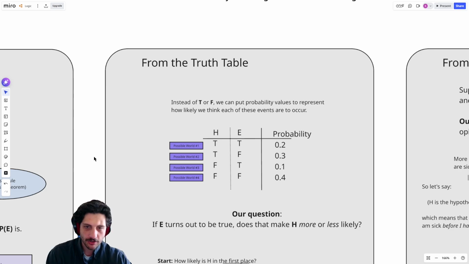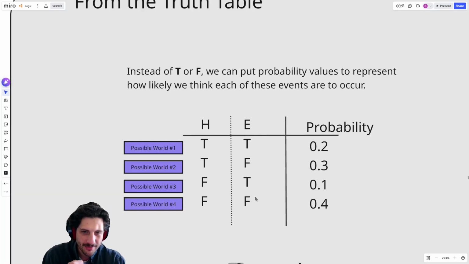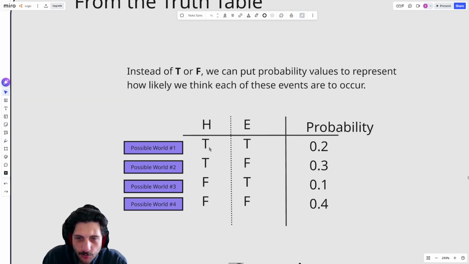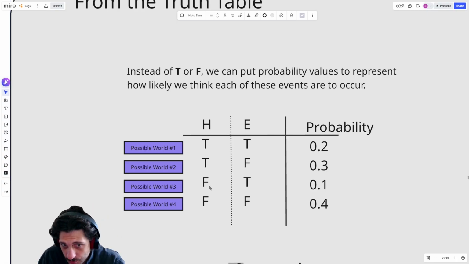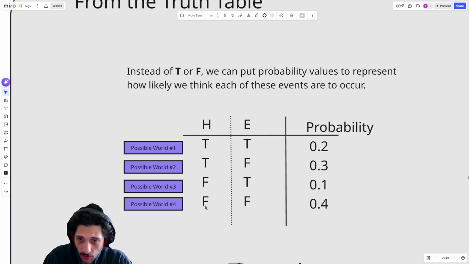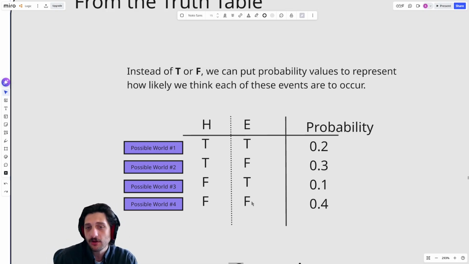So let's return to our old friends, the truth tables. We could think about all four combinations of H and E. So just like always, there are four possible worlds. There's the world where we have H and E. We have H without E. Where we don't have H, but we do have E. And where we don't have H and we don't have E at all.